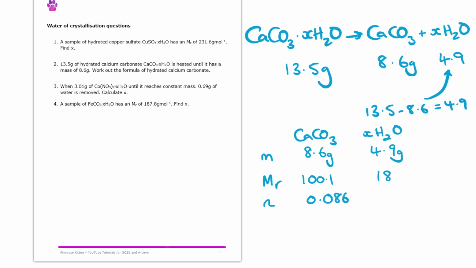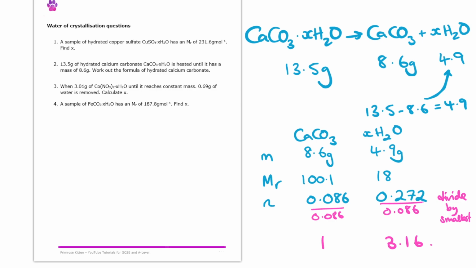So for the calcium carbonate, I make it that we have 0.086 moles. And for the water, I get 0.272. Now, if we try to get this in terms of its simplest whole number ratio, very similar to when we did empirical formulas, we can divide by the smallest. So if I divide each of these numbers by 0.086, I end up getting 1 for the calcium carbonate, and then I get 3.16 for the water, so a number just above 3.